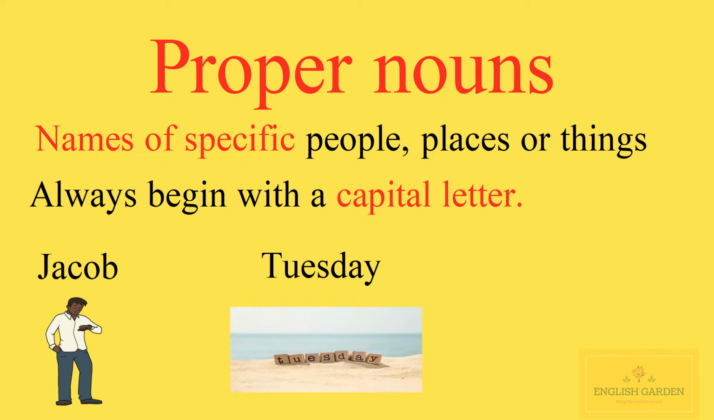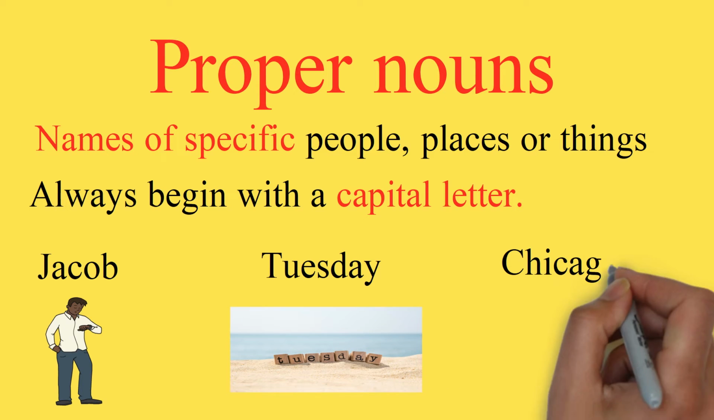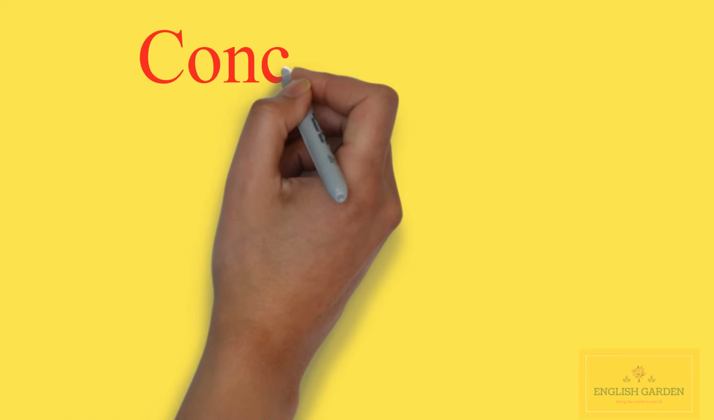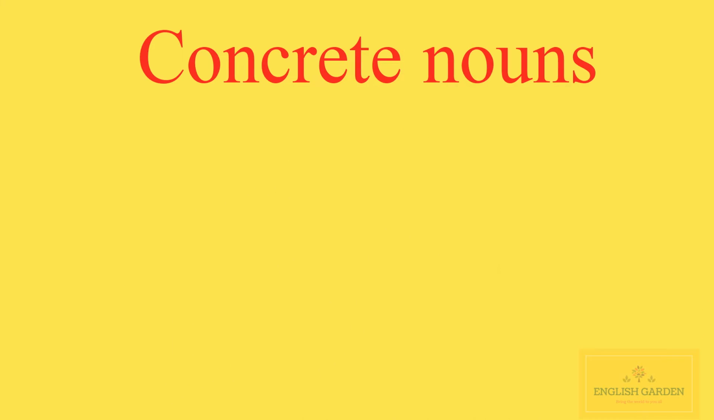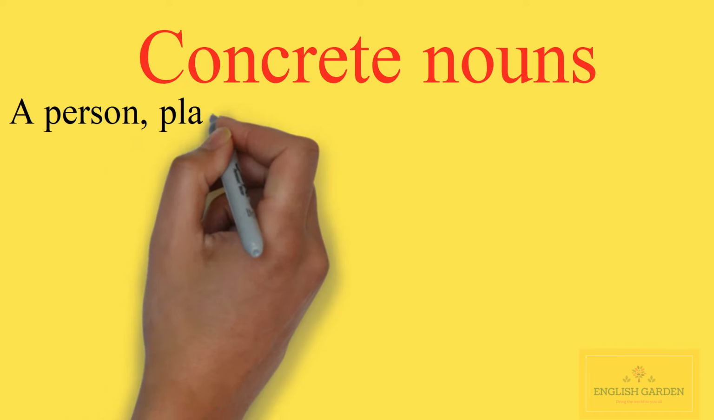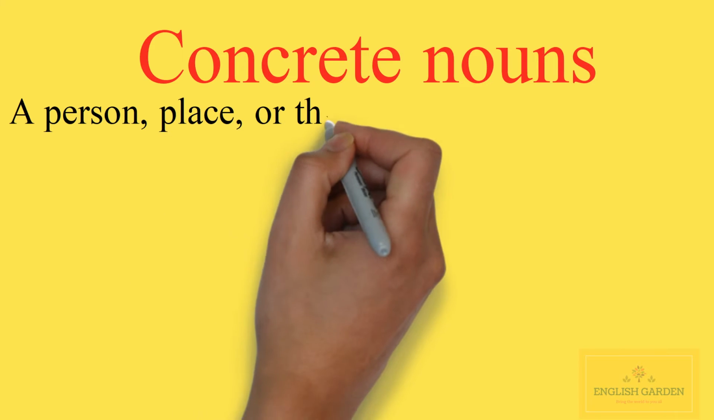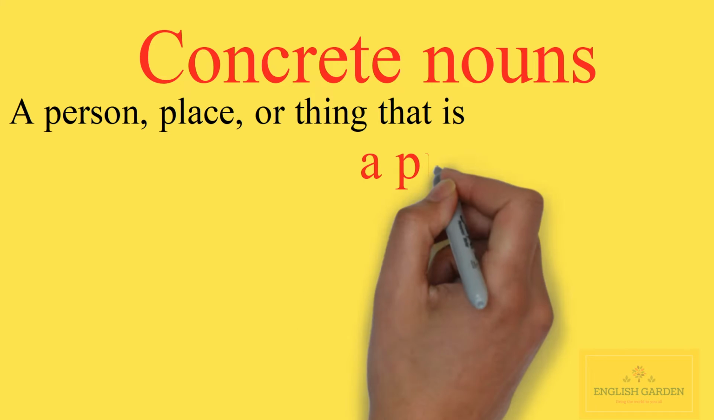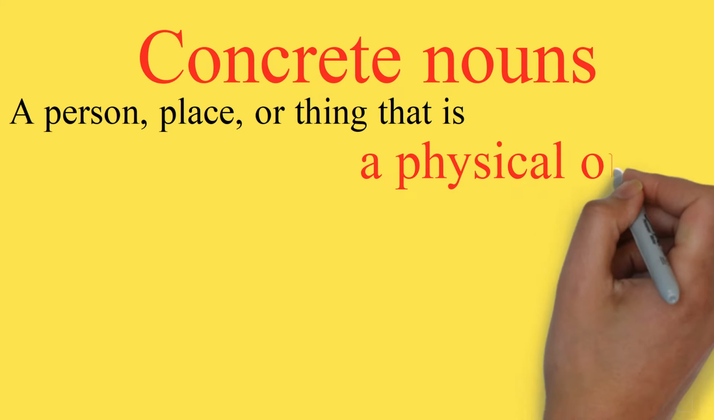The second. Concrete and abstract nouns. Concrete nouns. A concrete noun names a person, place, or thing that is a physical object. This means that you can see, hear, smell, taste, or touch it. In other words, a concrete noun represents a material object rather than an abstract quality, state, or action.